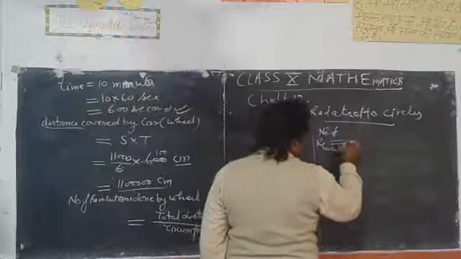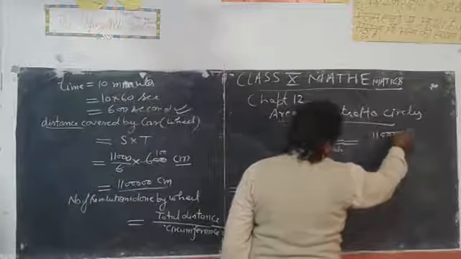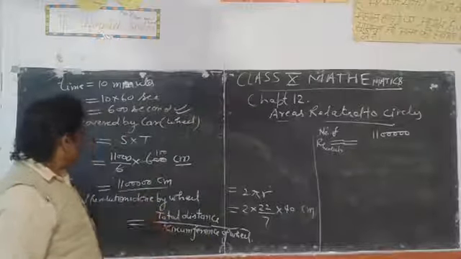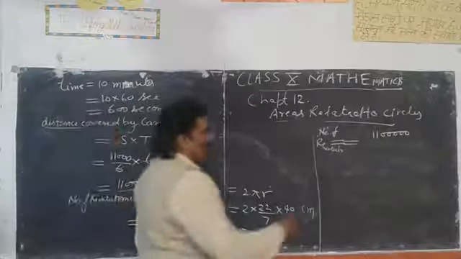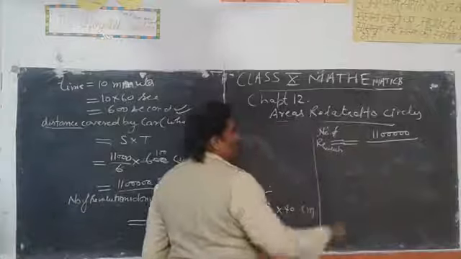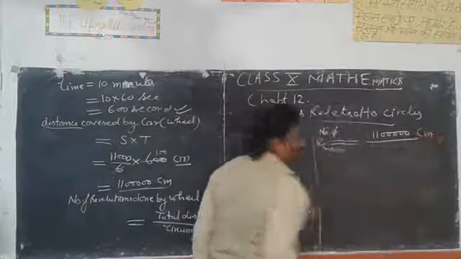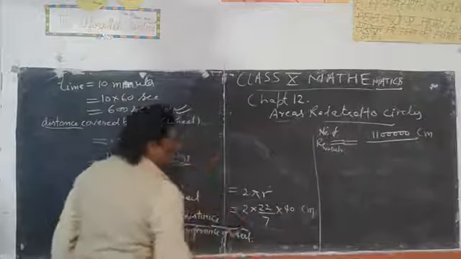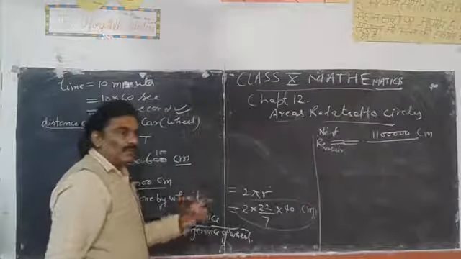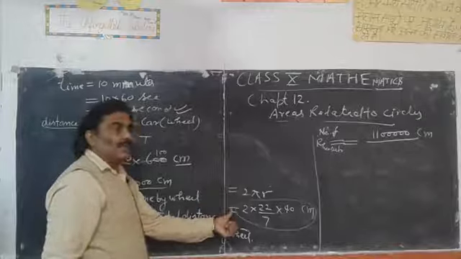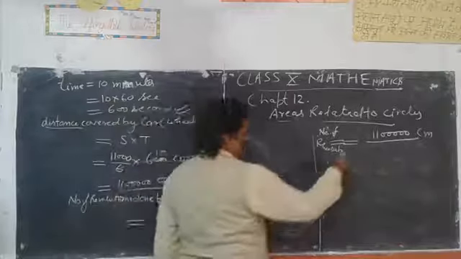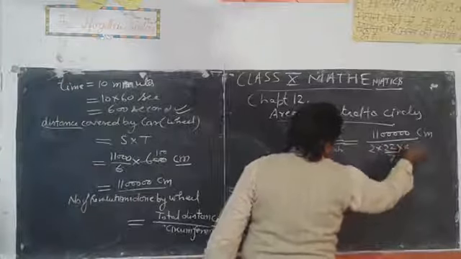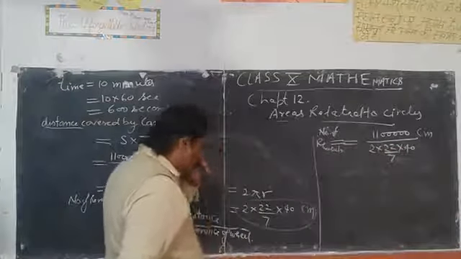Number of revolutions is equal to total distance, which is 1150 upon the length of circumference. This is in centimeter, and the circumference is the distance covered by wheel in one revolution. So we will write 2 into 22 upon 7 multiplied by 40 centimeter.